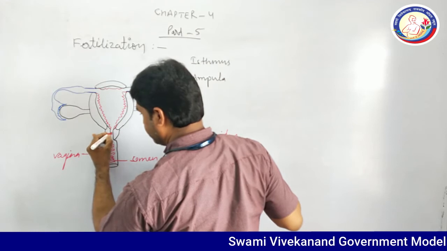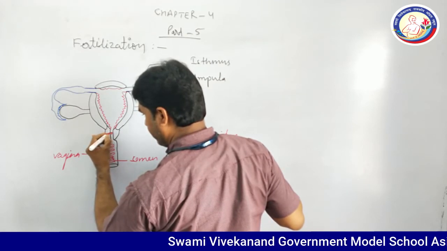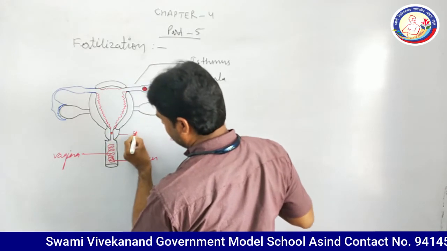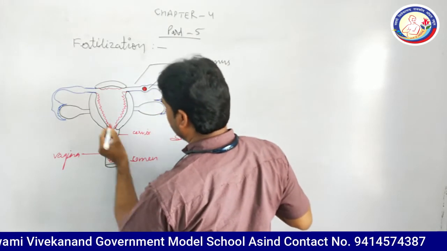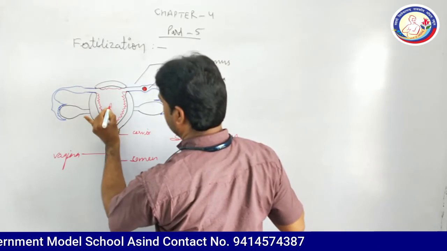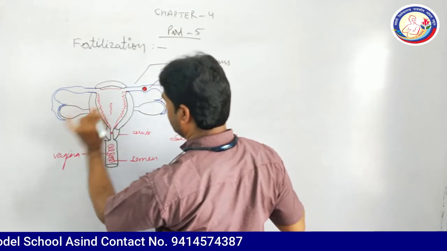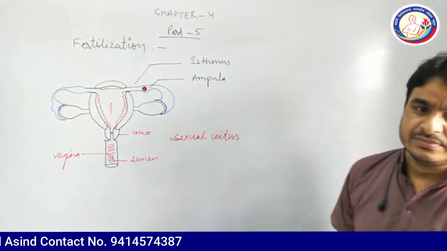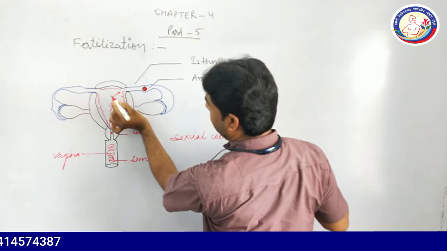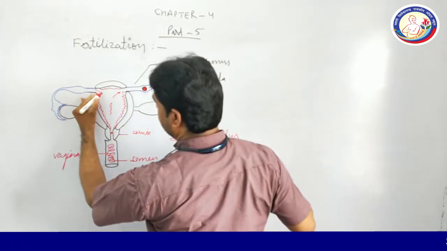The first place of the sperm will be the cervix, then it will reach the uterine cavity. This is the sperm. Now it has reached the uterine cavity, and the semen will travel towards the oviduct.